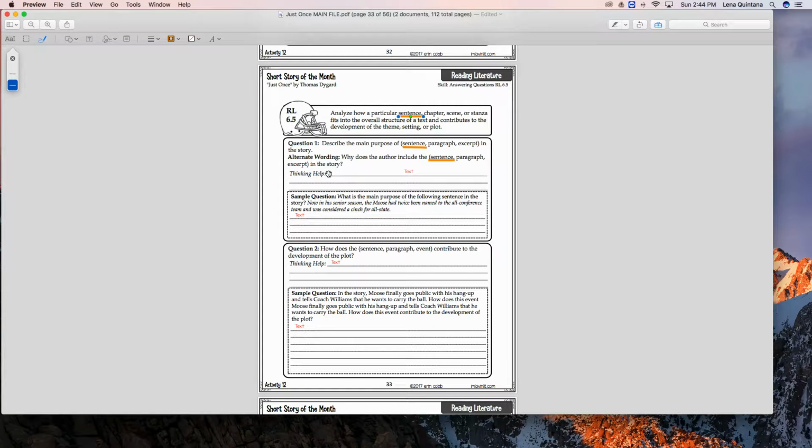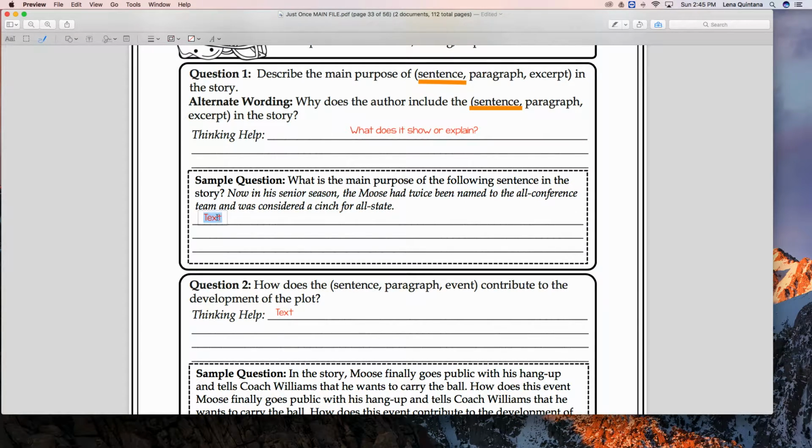All right, so I'm going to give you a little bit of thinking help here. And for our thinking help, I'm going to say, what does it show or explain? Okay, what does this sentence here show or explain? That's a little bit small, so I will go ahead and move that in for you so you can see it. Okay, now, what is the main purpose of this sentence?